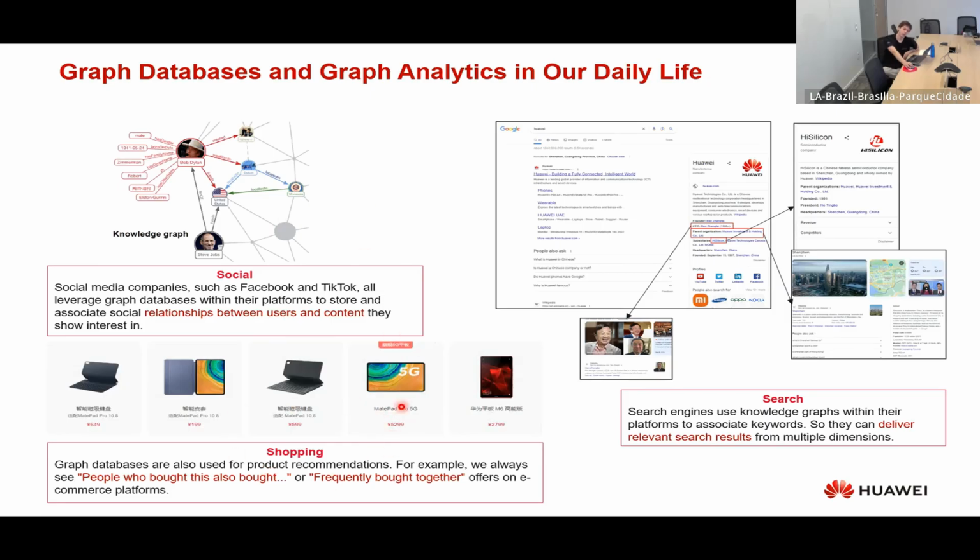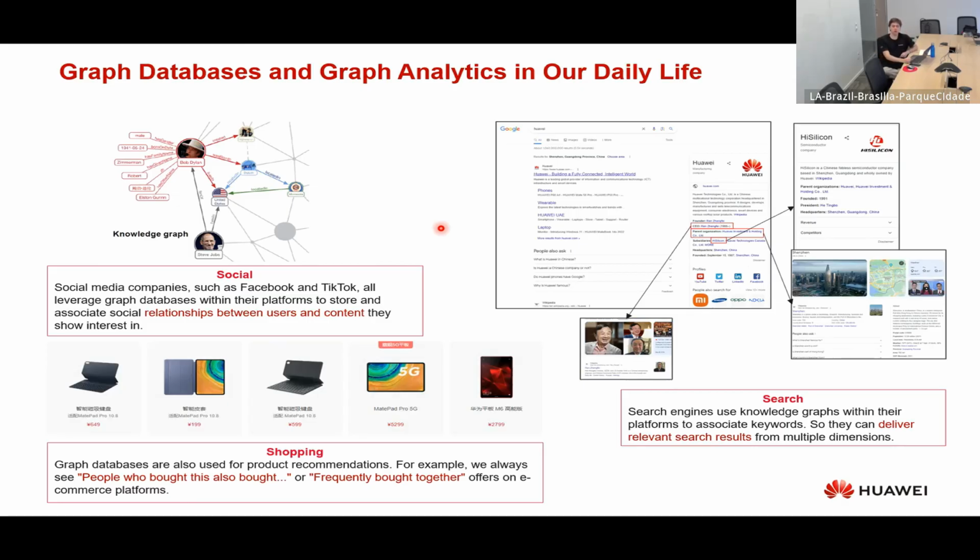Also, for shopping, everyone here already uses Mercado Libre or Amazon, Taobao, I don't know. But every time you buy a product, let's say I buy a computer, in the end it says people who bought this also bought, or frequently bought together, right? This is possible due to graph analysis, right? And also for search, we can deliver relevant search results in Wikipedia and Google. Graph is currently really present in our daily life, and we might not even know.